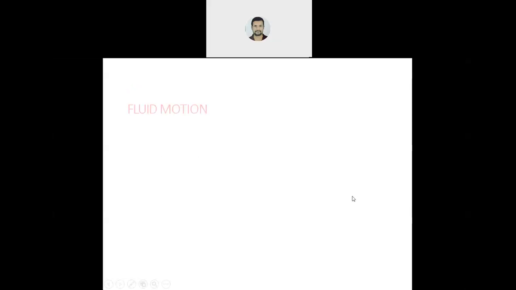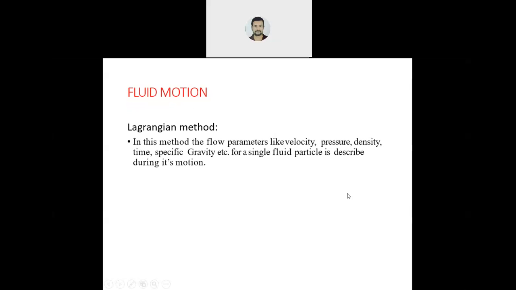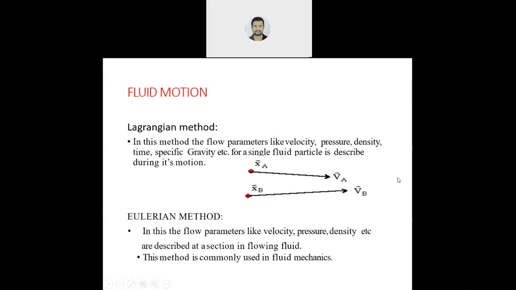Now, coming to fluid motion, the parameters which can vary, like velocity and pressure, are all fluid properties. As I told you, in the Lagrange approach we take a single particle and track its motion; in the Eulerian approach, we take a section.